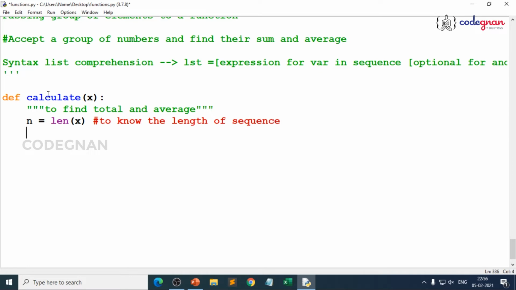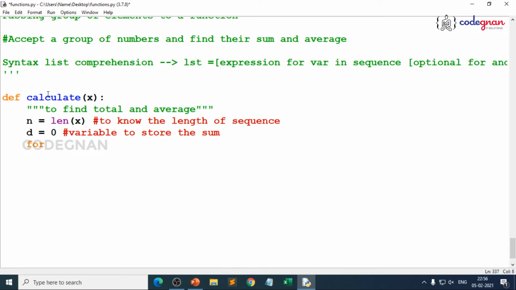So, to know the length of sequence, n is equal to length of x. You need to create a variable to store the sum. So, I declare d is equal to 0. This is the variable to store the sum, because we have already done the same kind of concept to store the sum. So, d is equal to 0.